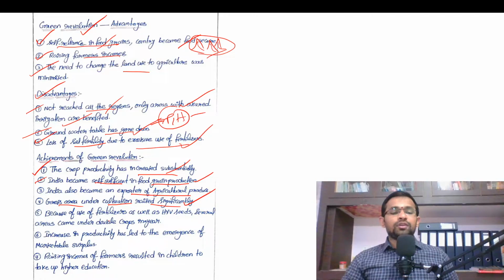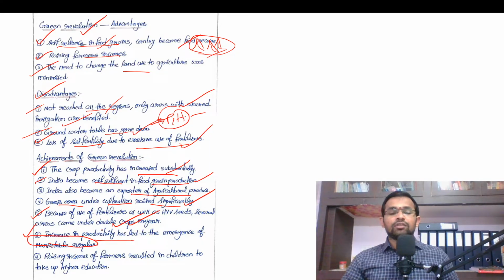And because of use of fertilizers as well as high yielding variety seeds, several areas came under double crop in a year. What is the meaning of this? Double crop means? What is the meaning of double crop? Double crop means getting two productions from a land annually is called as a double crop year, double crop in a year. And increase in productivity has led to the emergence of marketable surplus.